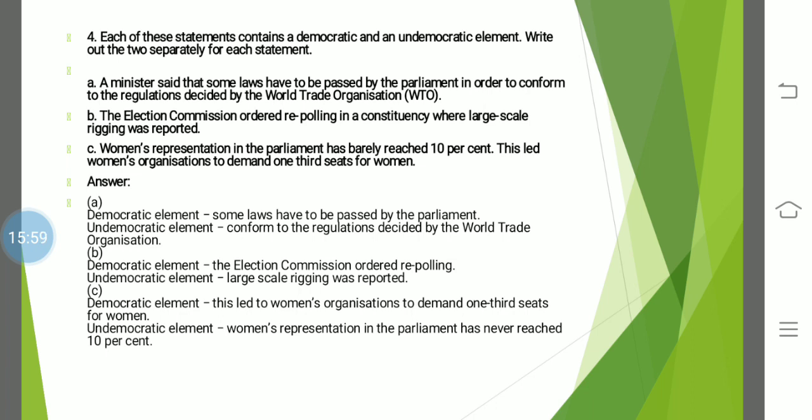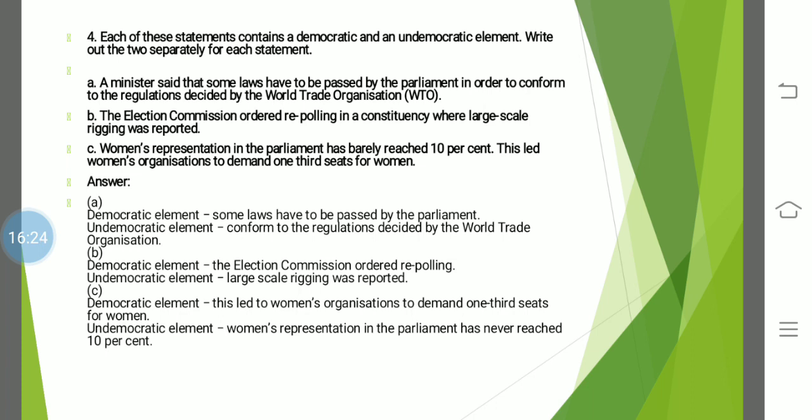C. Women representation in the parliament has barely reached 10%. This led a women's organization to demand one-third seats for women. Now what is democratic? That this led a women's organization to demand one-third seats. People are asking for something which they need. So in a democracy, people have a right to demand.